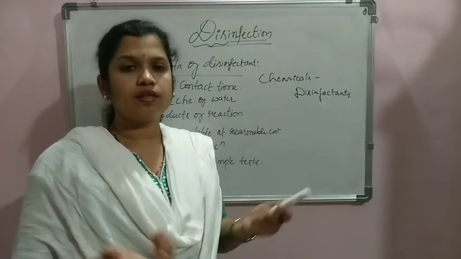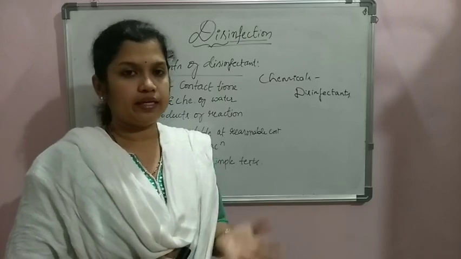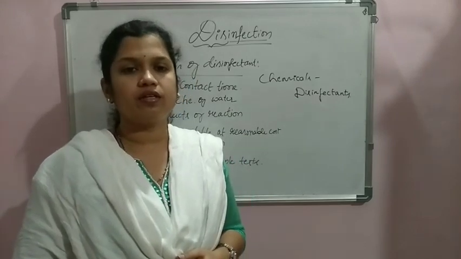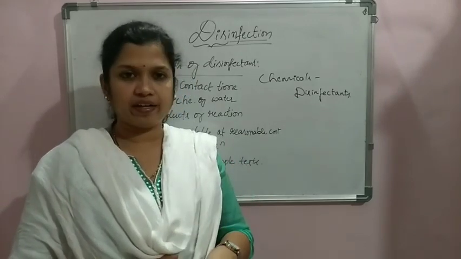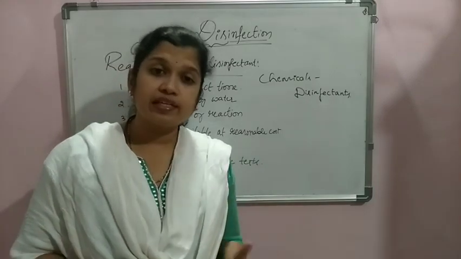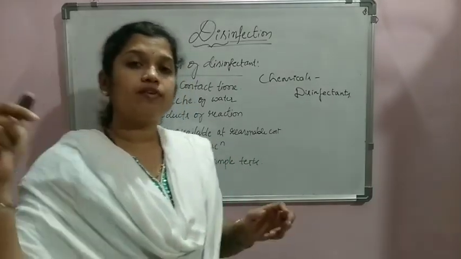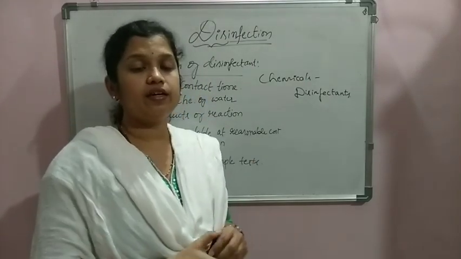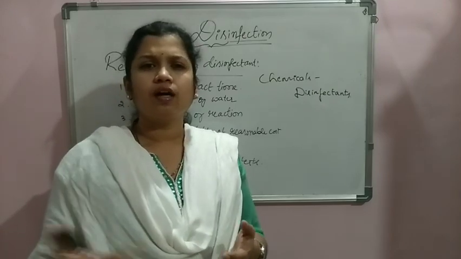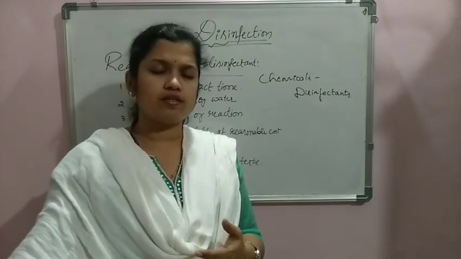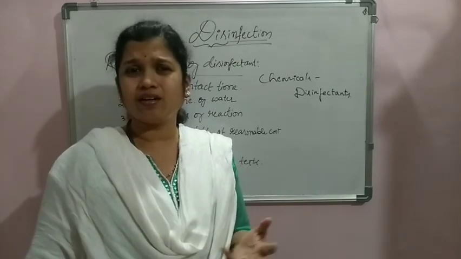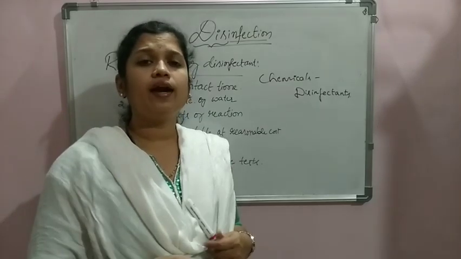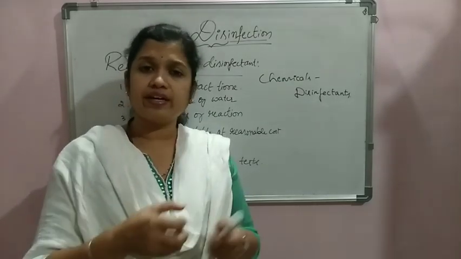If it is not present, there is no point in treating the water and killing the bacteria at some particular point. For example, whenever we are going to supply the water, in the treatment plant we are disinfecting the water. When it reaches the house, it should be safe for the people. So what happens, whenever it is traveling from the treatment plant until it reaches the houses, it may again get infected in between because of some seepage from drainages, or also many other drainage works that will be carrying around, some from manholes or septic tanks. Some unwanted infections may enter into the water.